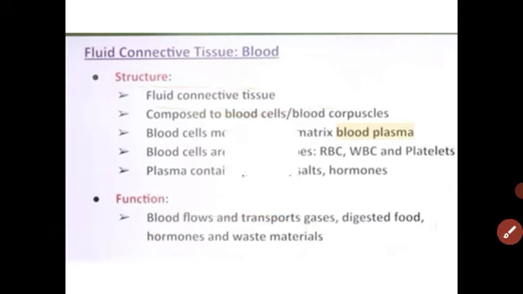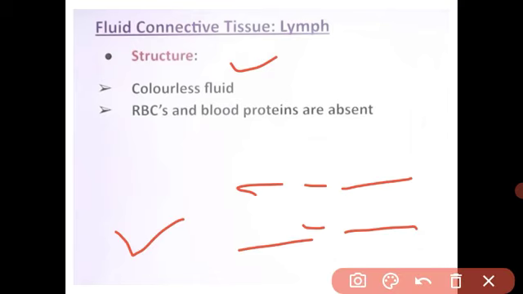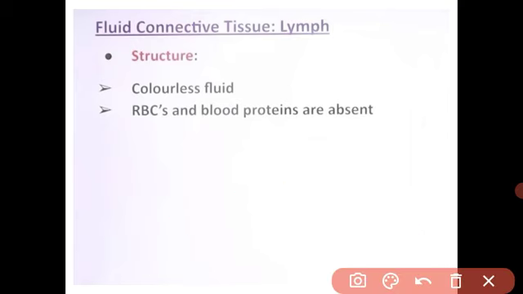The last point of the fluid connective tissue is lymph. You have no need to study in detail about the lymph. Lymph is a colorless, otherwise yellow color fluid. Lymph क्या है? एक colorless fluid है. It is also blood plasma, without RBC and blood protein. Means lymph क्या है बेटा? Lymph is blood है. It is the colorless plasma है. इसमें RBC और प्रोटीन एब्सेंट होते हैं और WBC is present.